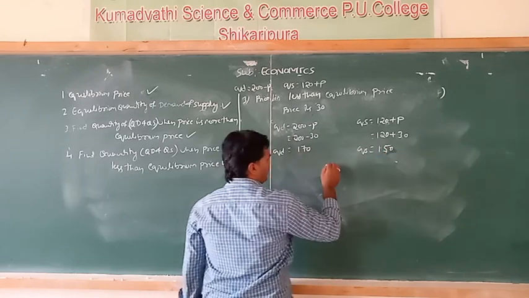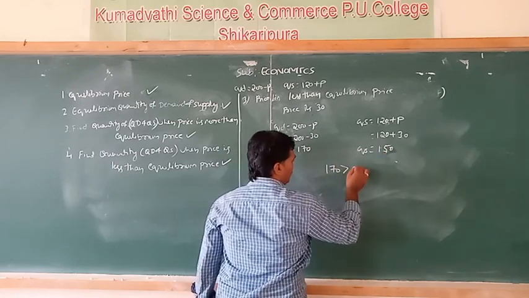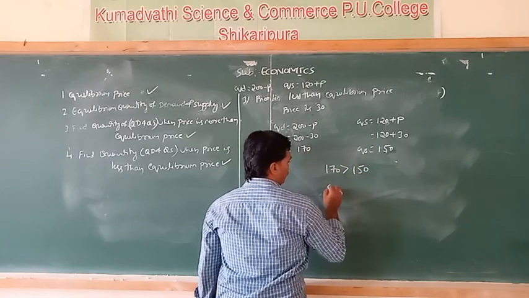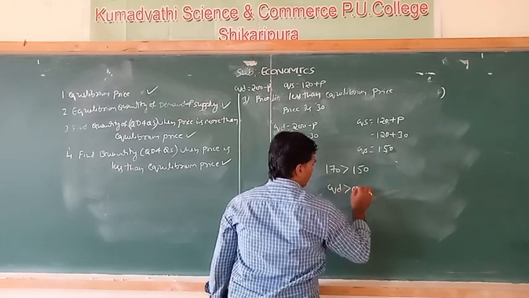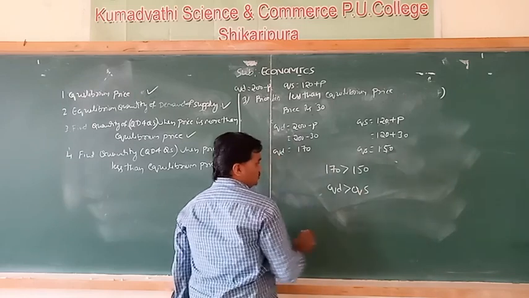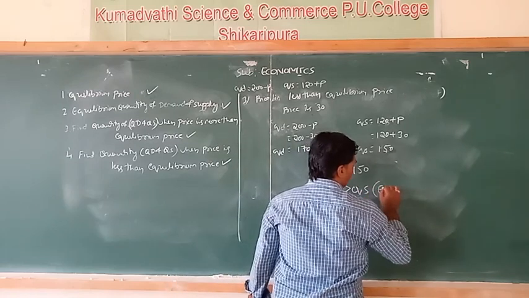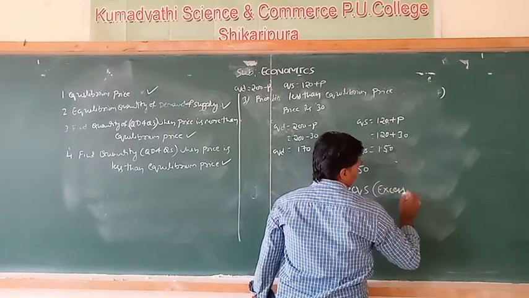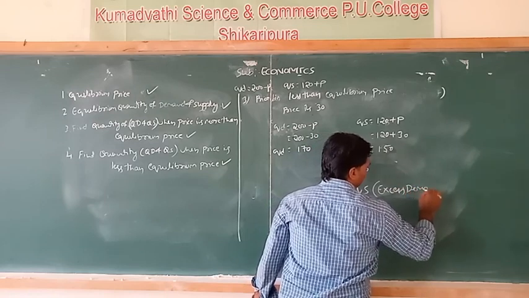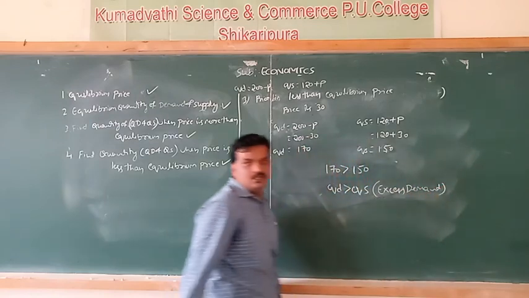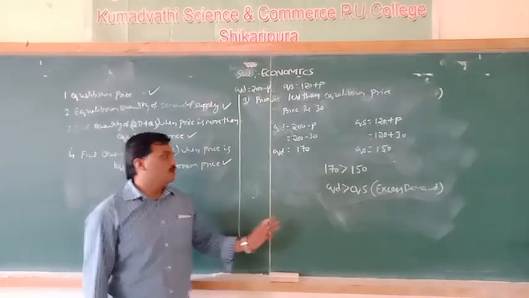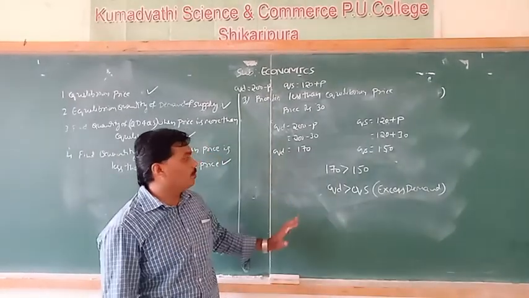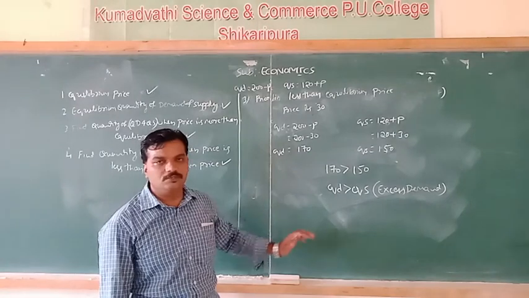So observe here, 170 is greater than 150. Therefore, QD is greater than QS. So this situation is called excess demand.